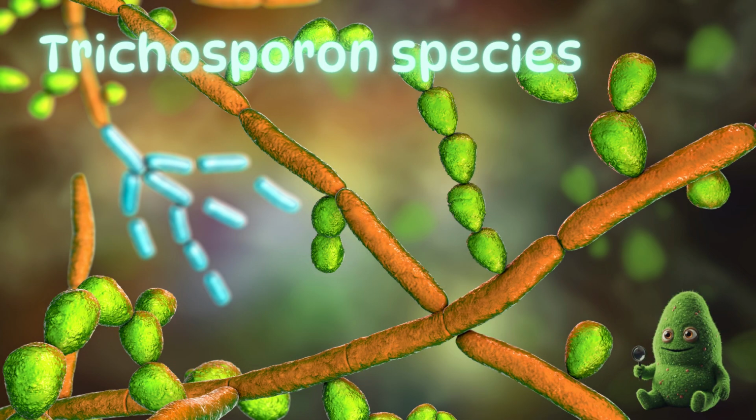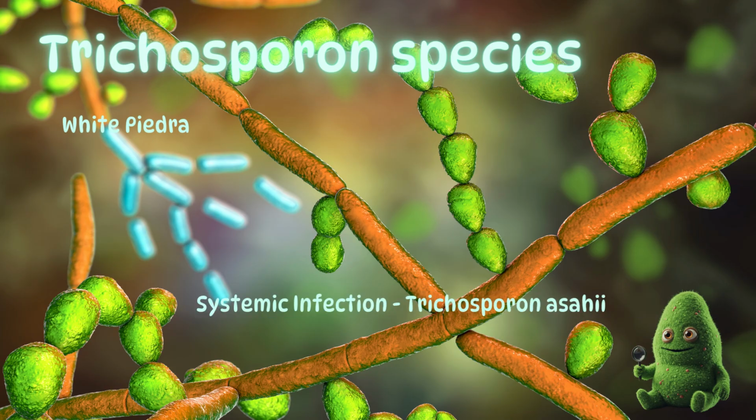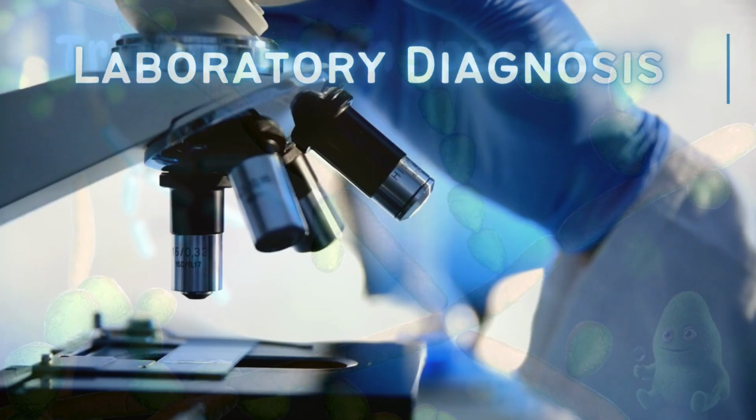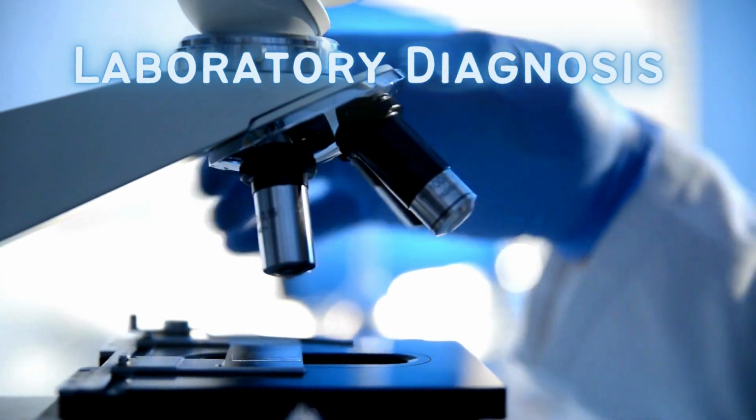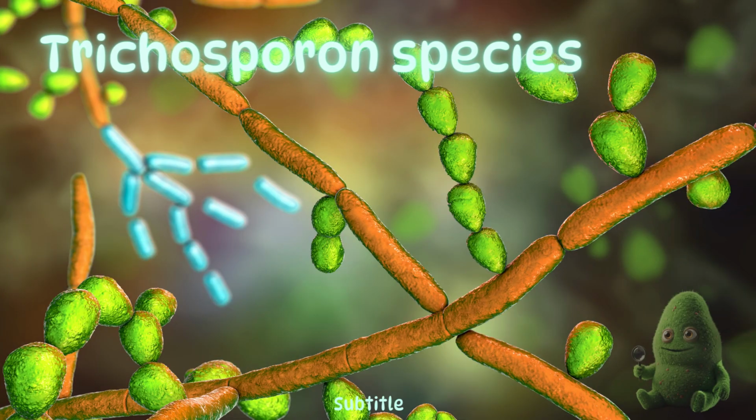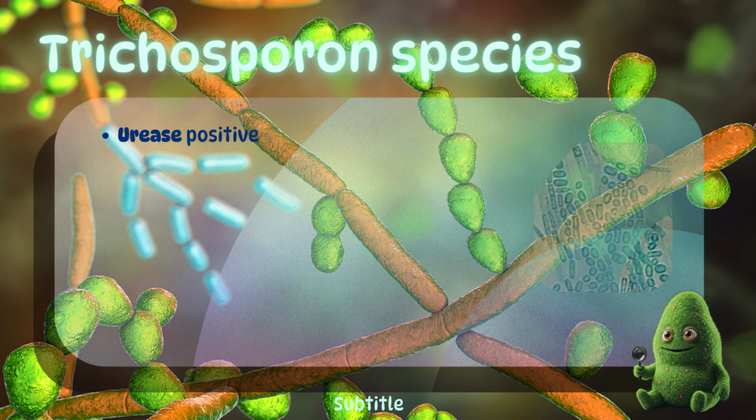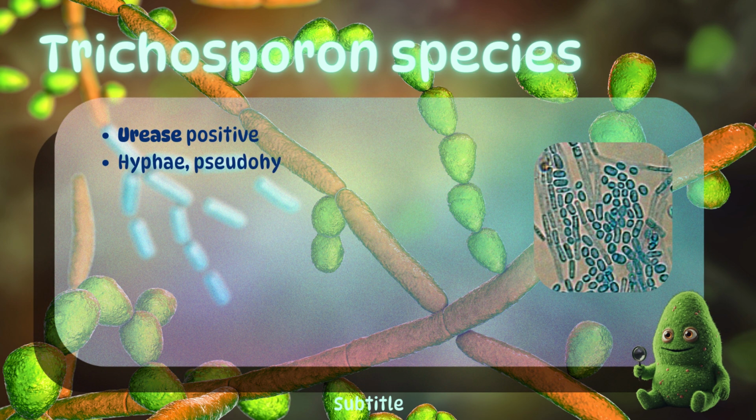These are usually encountered as contaminants, but may cause white piedra, a superficial infection of the hair, and skin lesions. Systemic infection can occur with Trichosporon asahii and is often associated with organ transplantation, multiple myeloma, aplastic anemia, lymphoma, solid tumors, and AIDS. There are several Trichosporon species and all test positive for urea.